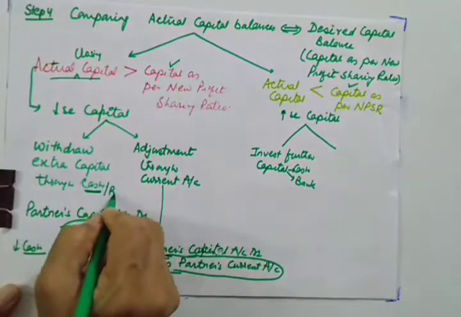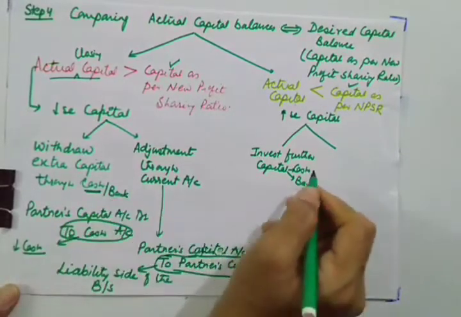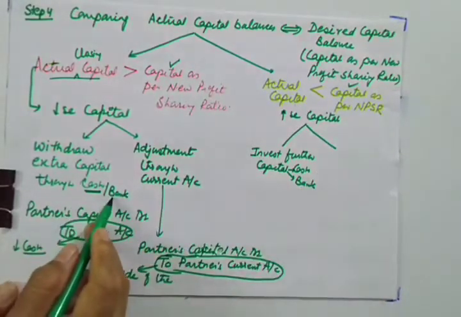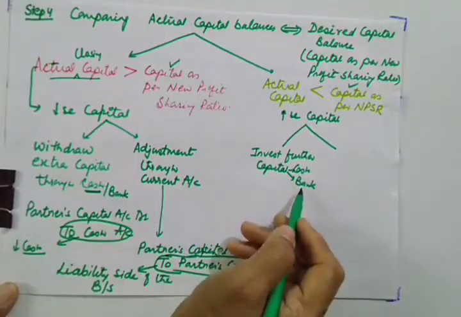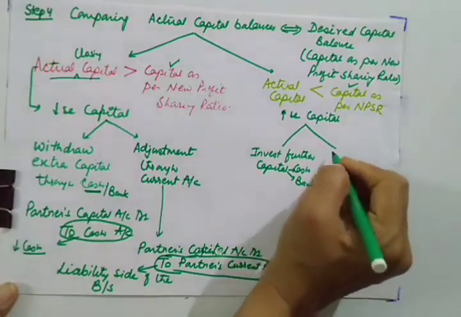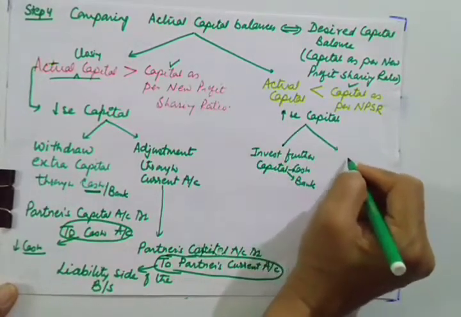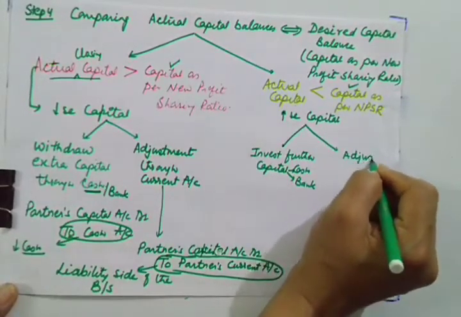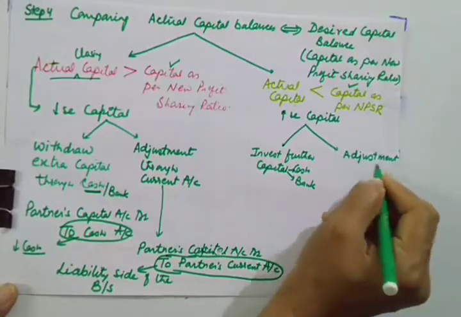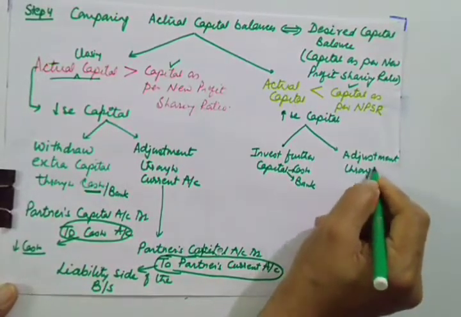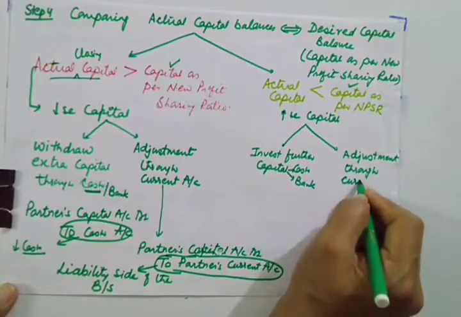So he can invest through cash or through bank. Likewise, the second option is we can do adjustment through current account.